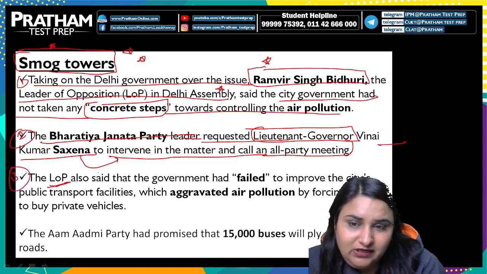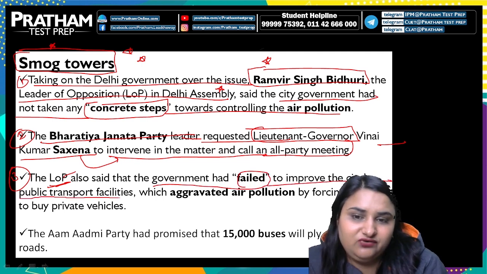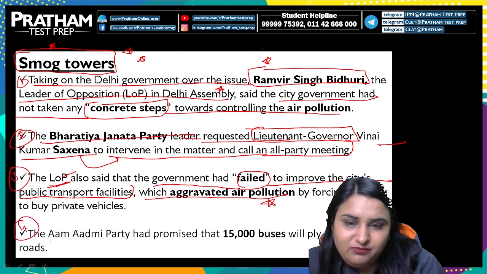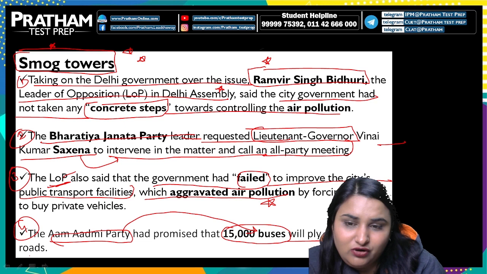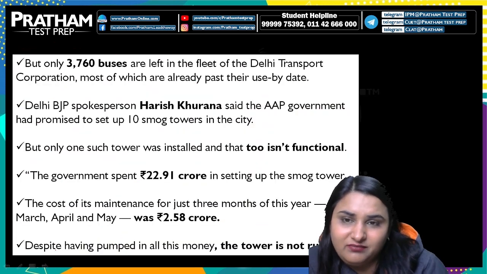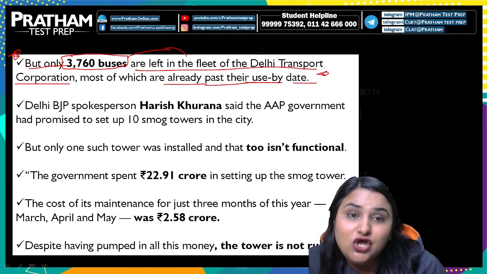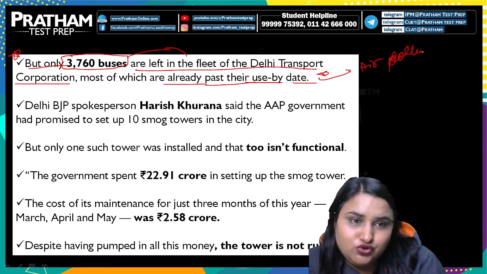And when we talk about the LOP, leader of opposition, he also said that the government had failed to improve the city's public transport facility, which aggravated the air pollution. And the Aam Aadmi Party promised about 15,000 buses on Delhi roads, but they are way behind their promise. You can see how much was promised, 15,000, but only 3,760 buses are left in the fleet of Delhi Transport Corporation, and most of them are already past their use by date. That means again it can contribute to the air pollution.